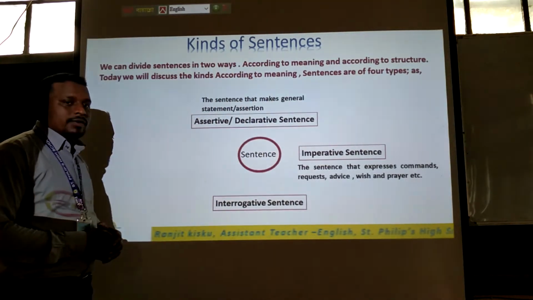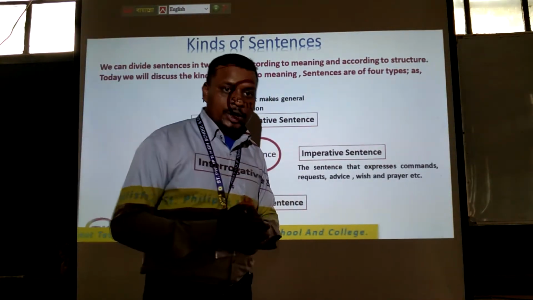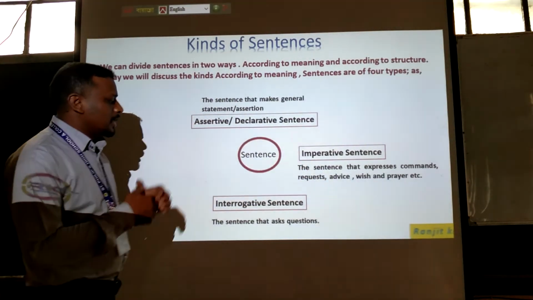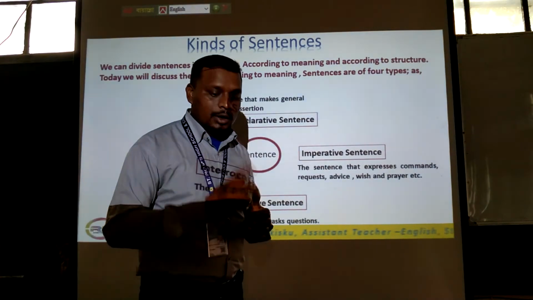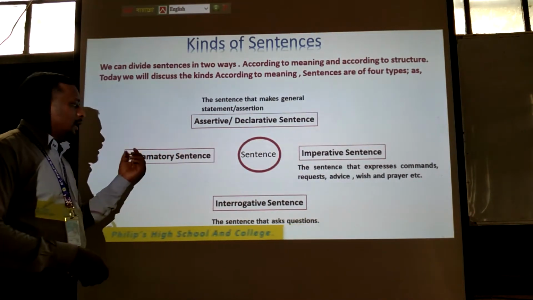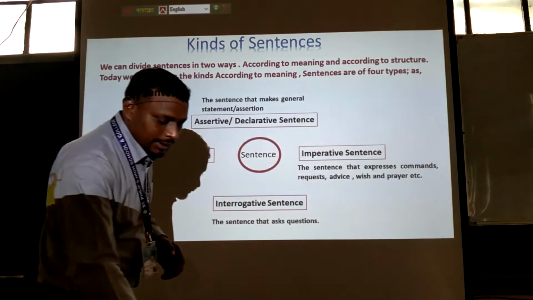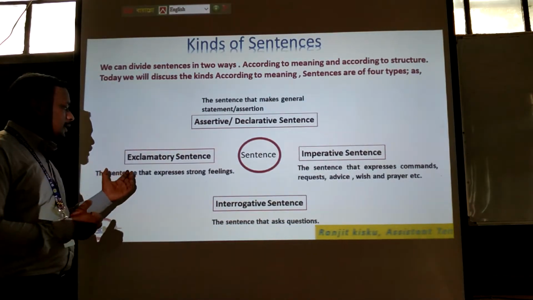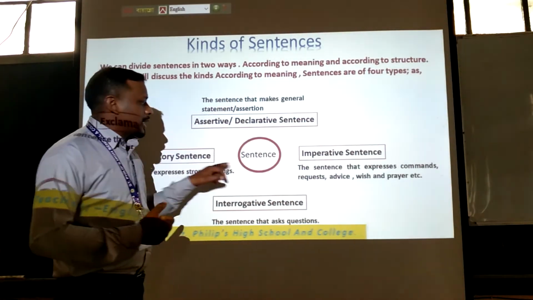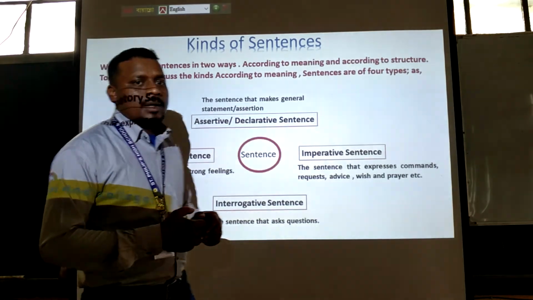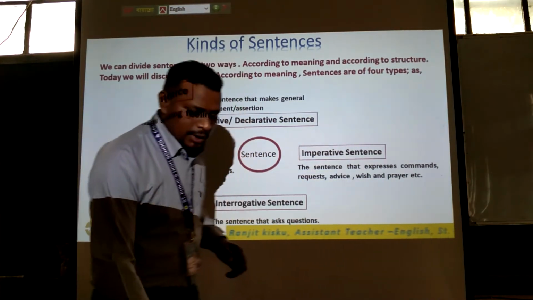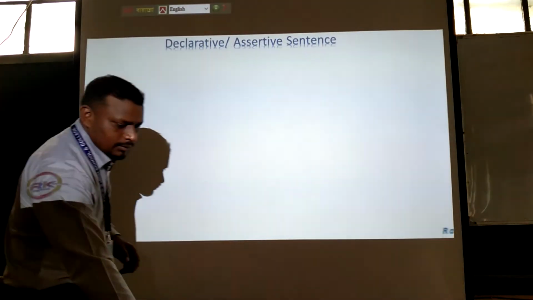Then we'll have interrogative sentences to make questions. Interrogative sentences ask questions. You must remember. Then we'll have exclamatory sentences. What is an exclamatory sentence? Let's see. An exclamatory sentence expresses strong feelings of our mind. So these are the classification of sentences. Basically, we get four types of sentences in English grammar. Got it? Okay, let's go ahead.